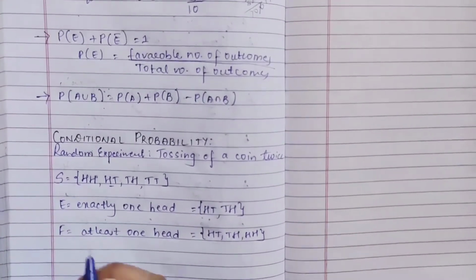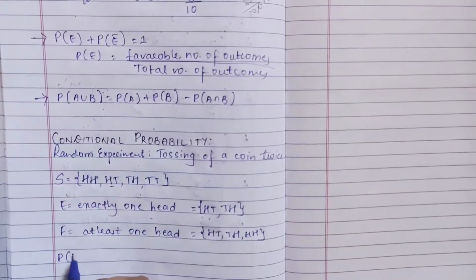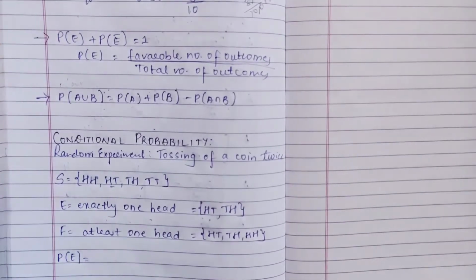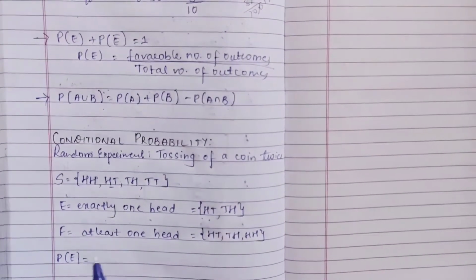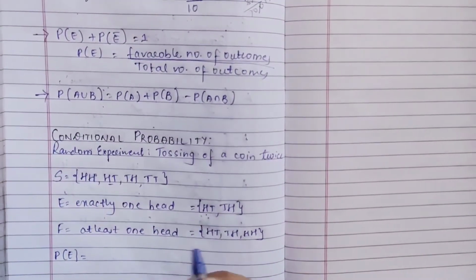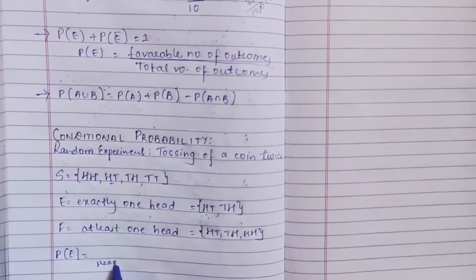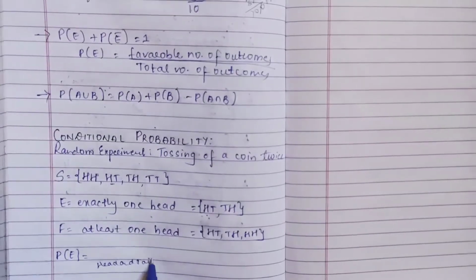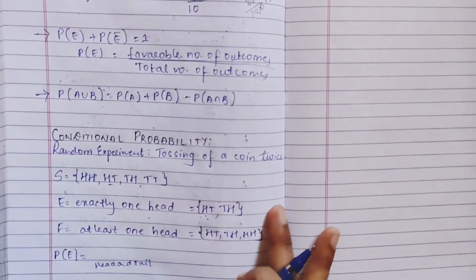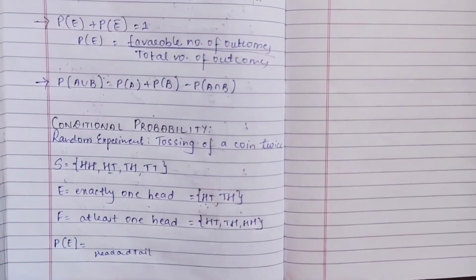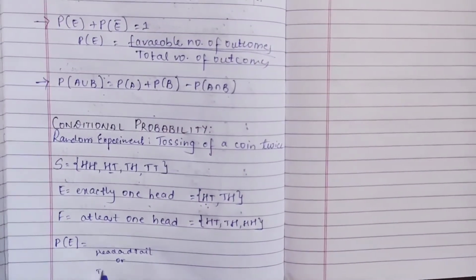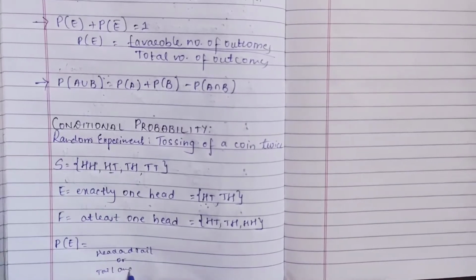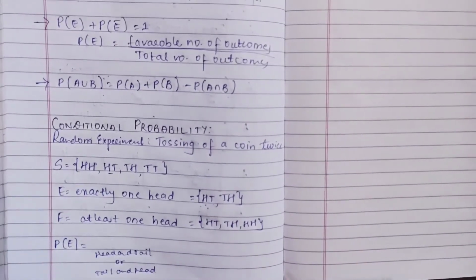Now I want to find the probability of event E. See, event E has head, tail, which means once head has come and one more time it was tail, so head and tail, or it might be first tail has come and then head.